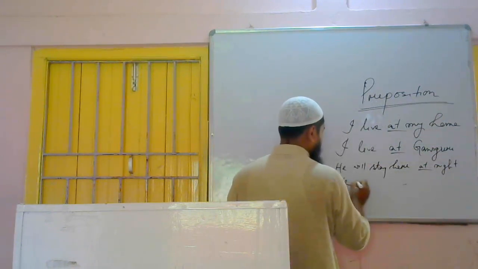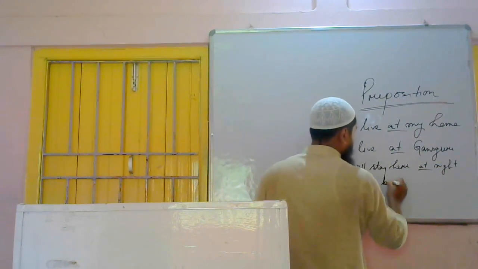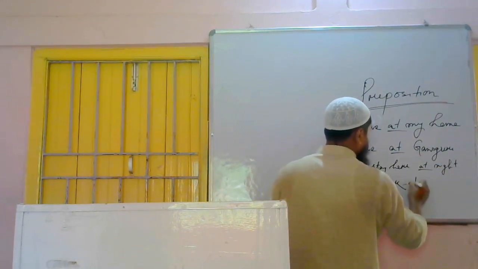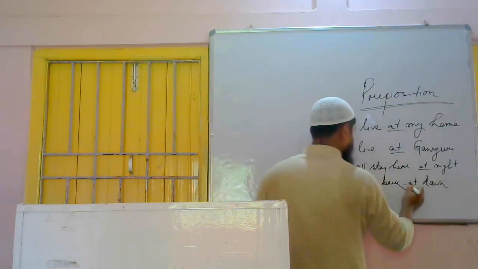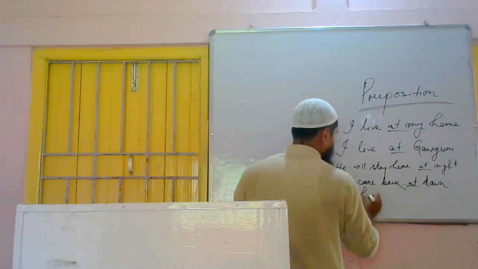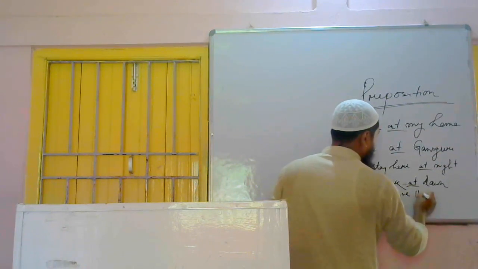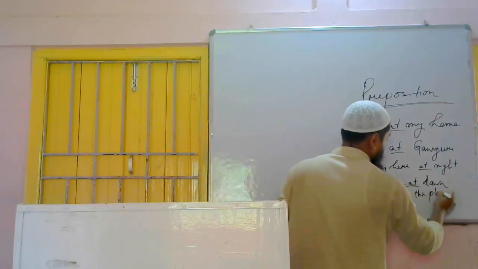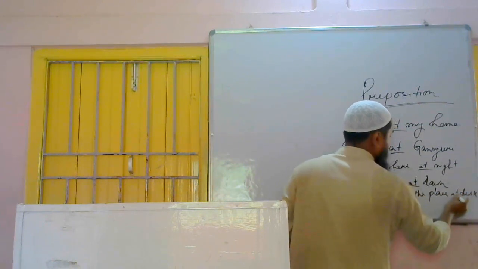He came back at dawn. I shall leave the place at dusk. Before dusk.